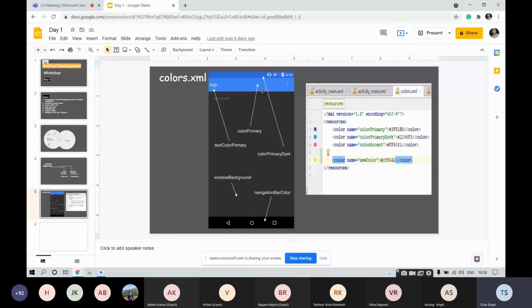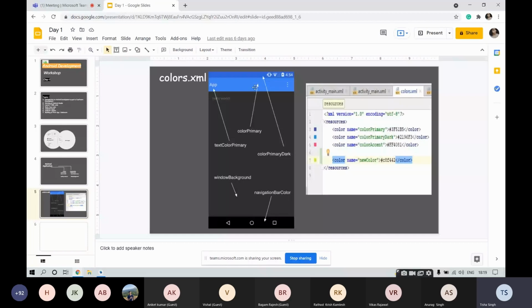Now, you must have observed that in the latest version of WhatsApp, the color of the status bar, this narrow horizontal portion over here, is black. In the latest version of Paytm, the color of the status bar is white. So in those applications, the color that they are using is the color primary dark. To regulate the status bar color, we have color primary dark. To regulate the color of the toolbar, we have color primary.